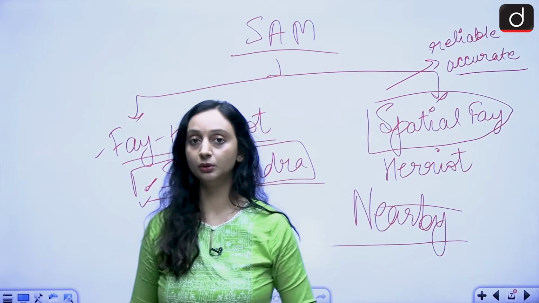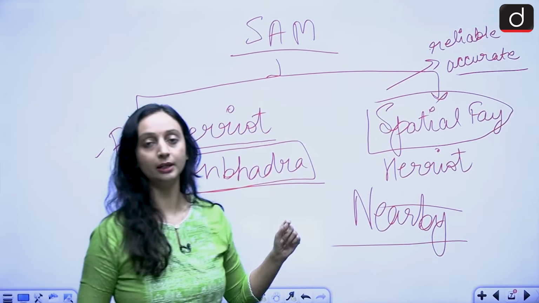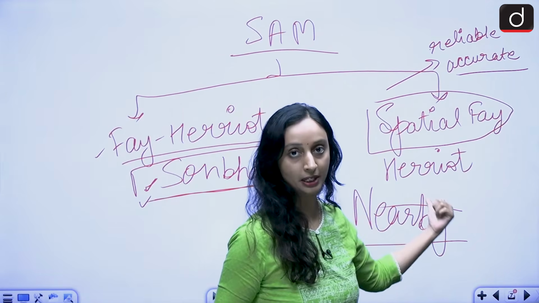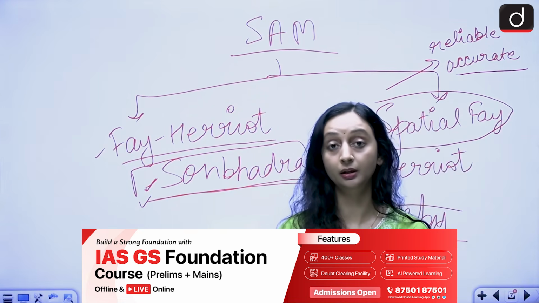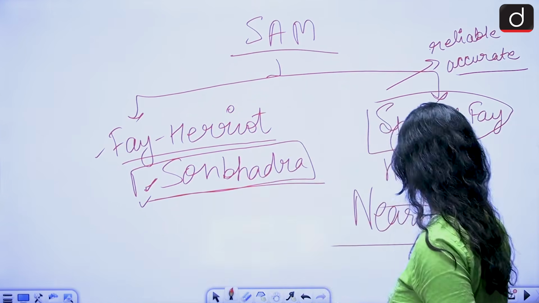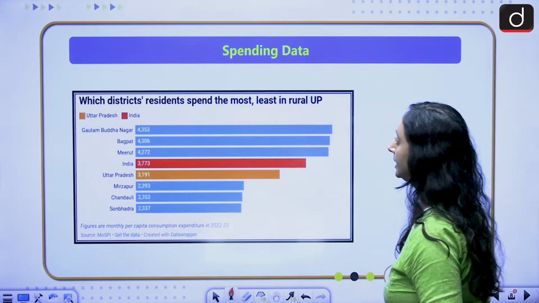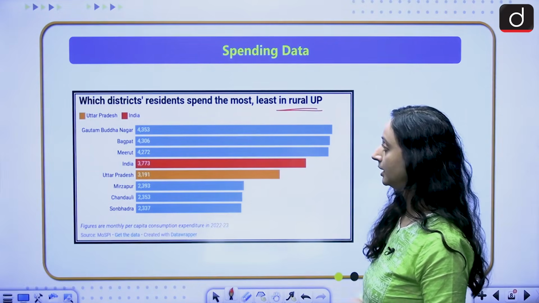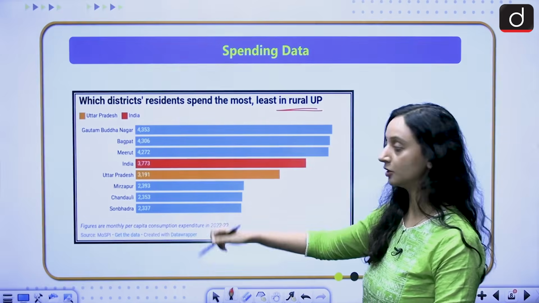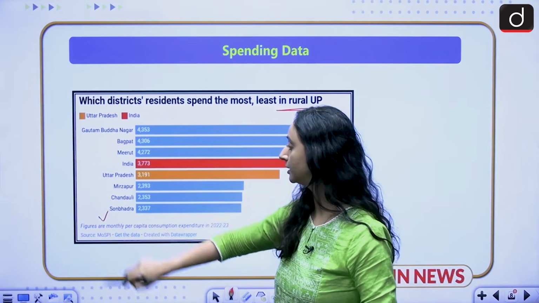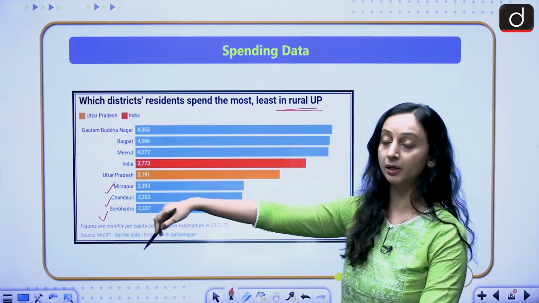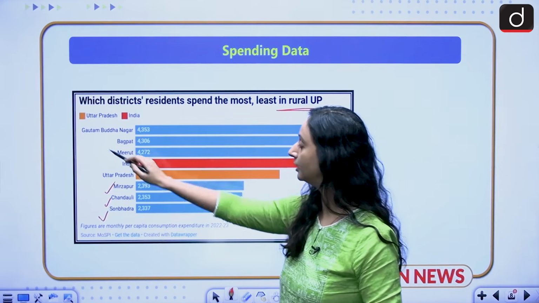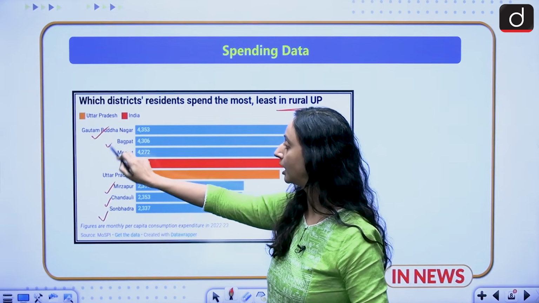So this is what Uttar Pradesh did. It made use of the small area estimate model, especially the spatial Fay-Harriott model, and then it calculated the district-wise spending here. And if we look at the data, we will see that in rural UP, the least amount of expenditure was happening in Sonbhadra district, then Chandauli, and then Mirzapur. And the highest expenditure was happening in Gautam Budh Nagar, then Bagpat and Meerut.